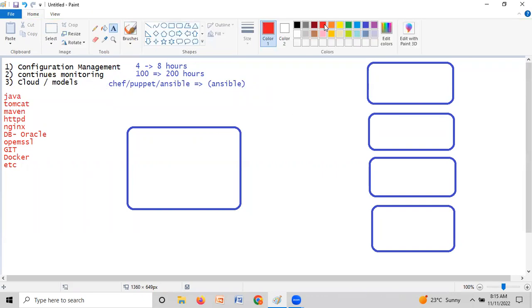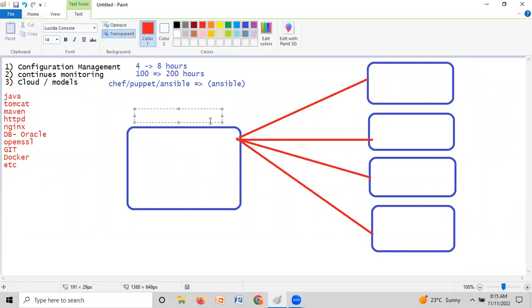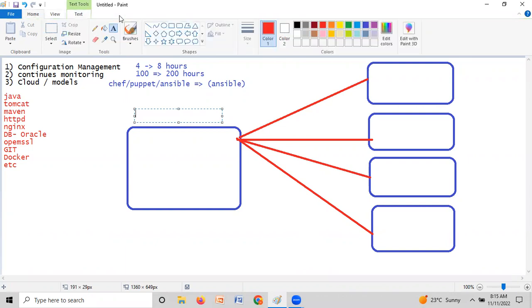Now here, what will happen? The orchestration is nothing but this cluster. A cluster is nothing but combining a group of nodes. So what will happen when we are making it into one cluster? We can configure all these configurations on the master node. Let us take this as the master node. The master node helps us connect with all these servers. So this is very important, guys.